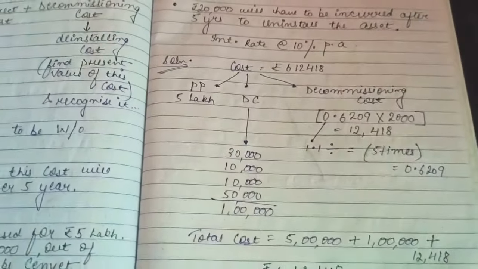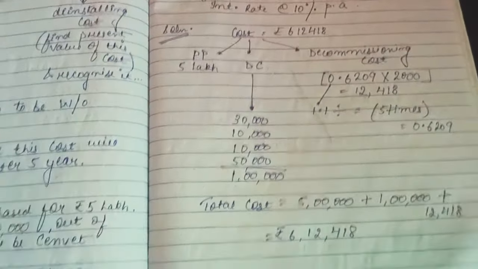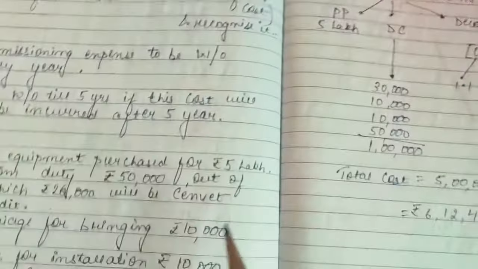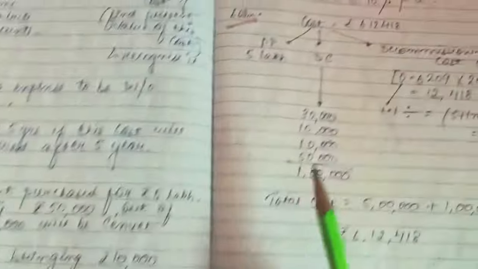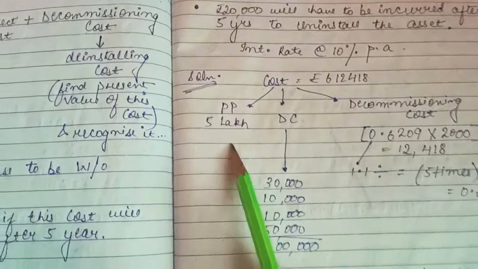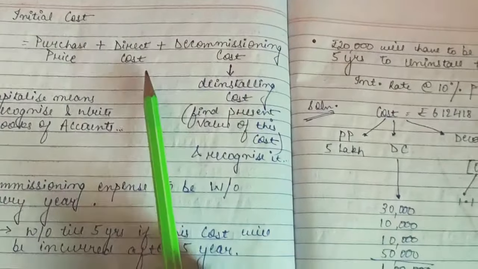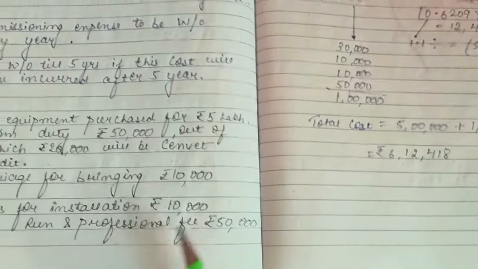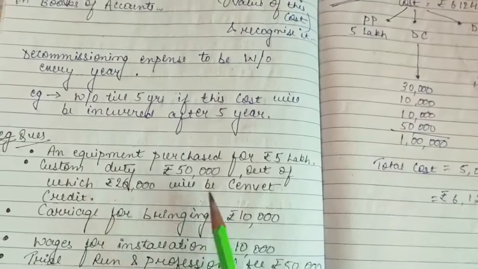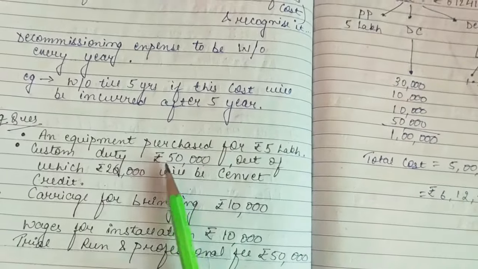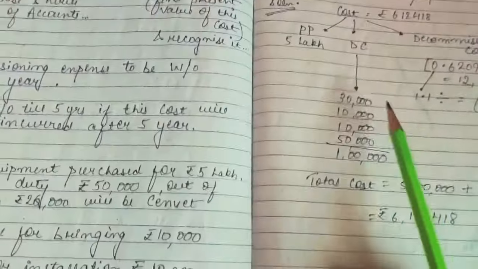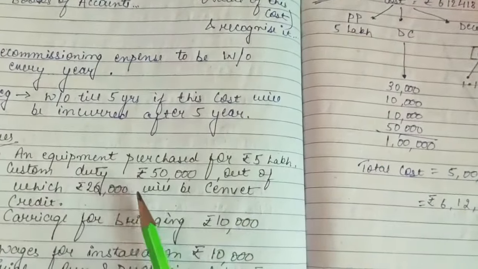So how are we going to calculate initial cost? Initial cost starts with the purchase price, which is 5 lakh. Then it includes direct cost. The first direct cost is 50,000 minus 20,000, that is 30,000. Why have we deducted 20,000?